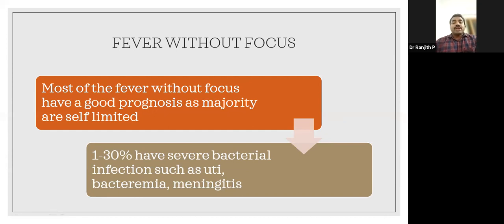But 1 to 30% have severe bacterial infections such as urinary tract infections, severe sepsis or bacteremia. Rarely there may be a chance of meningitis. So we have to identify the severe bacterial infections, that is the 1 to 30%, which cause severe comorbidities and severe infections in children.